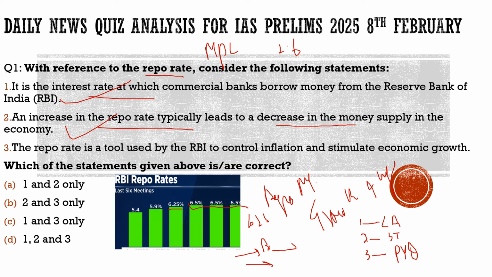Third statement, the repo rate is a tool used by the RBI to control inflation and stimulate economic growth. 100% correct. So with respect to this question, all three statements are correct, and from the code given below, the correct answer would be option D. With this, I hope you have understood the question as well as the reason why we discussed it here. Now let's move to another question and see what else we have brought on the slide. Next slide.